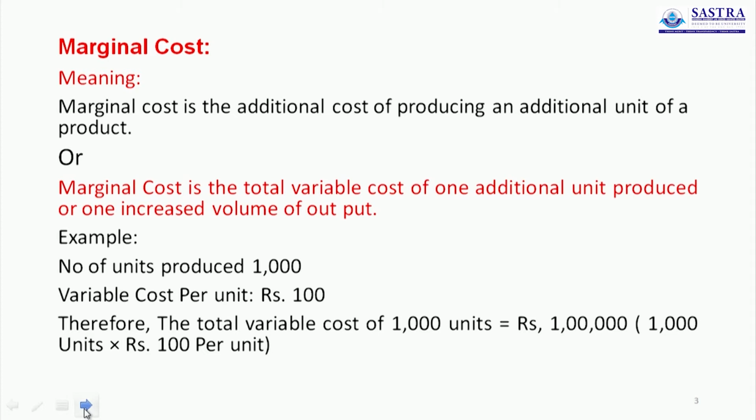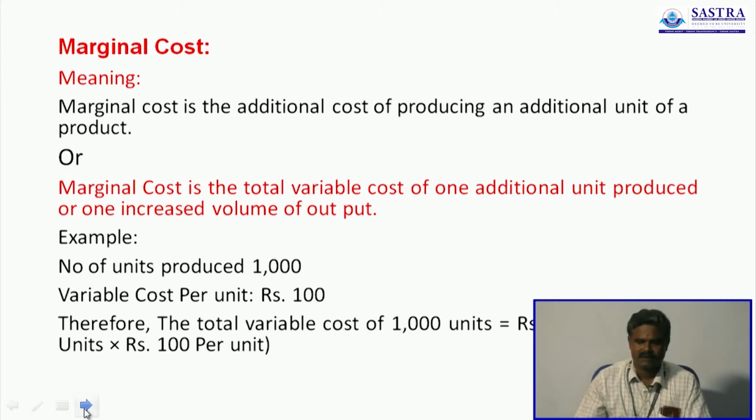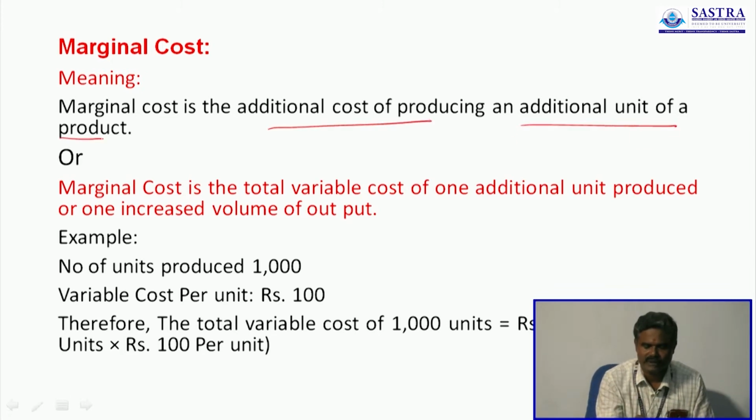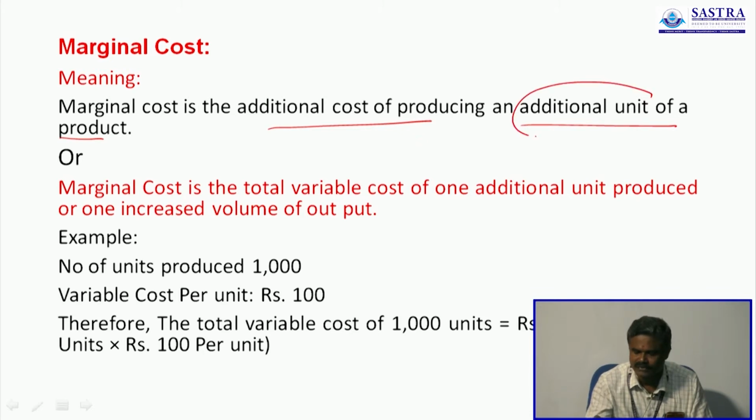Meaning of marginal cost. Marginal cost is the additional cost of producing an additional unit of a product. Suppose we plan to produce one additional unit, how much do we have to spend to produce it? The cost here will be only the variable cost.